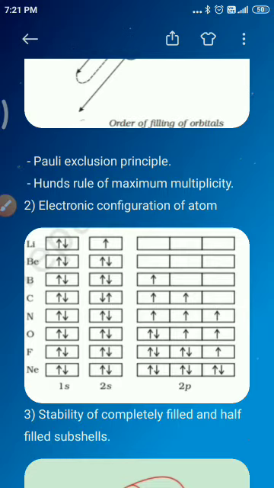Here we have to follow exactly the same pattern as for the elements from lithium to neon. From sodium to argon we follow the same pattern to find the electronic configuration.